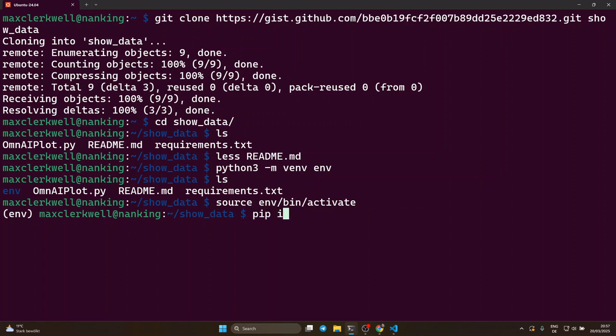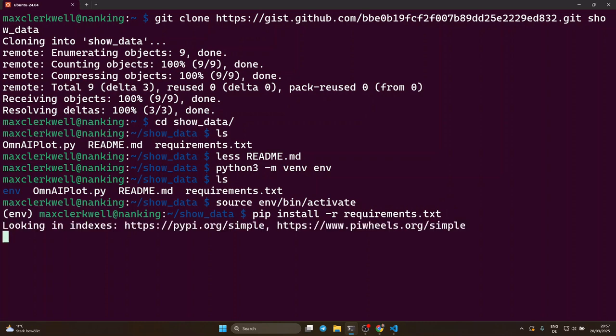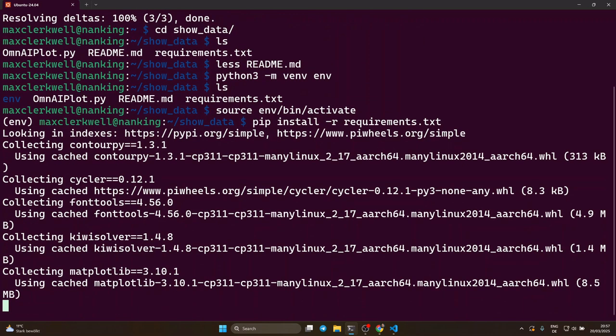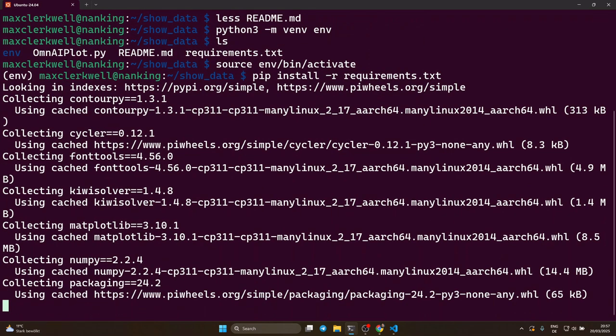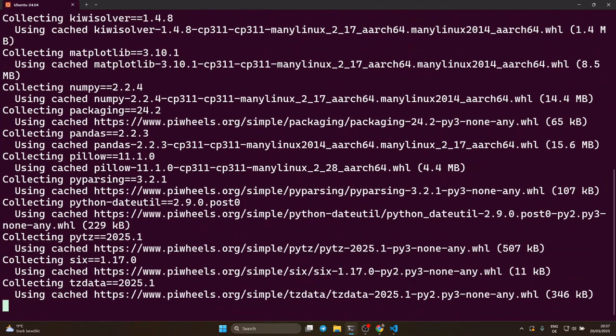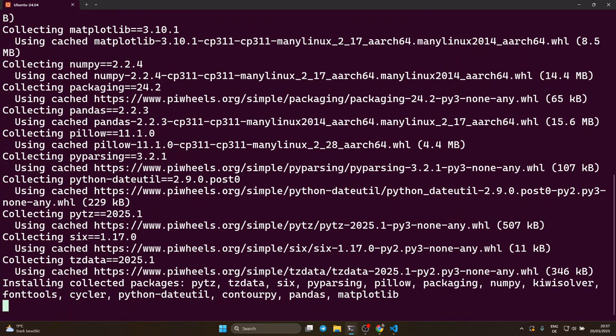The next step is to install all the dependencies that are written down in the requirements.txt. Depending on your internet connection, this may take a while. I already cached all of the libraries, so that's quite swift here. Then, of course, it installs them.